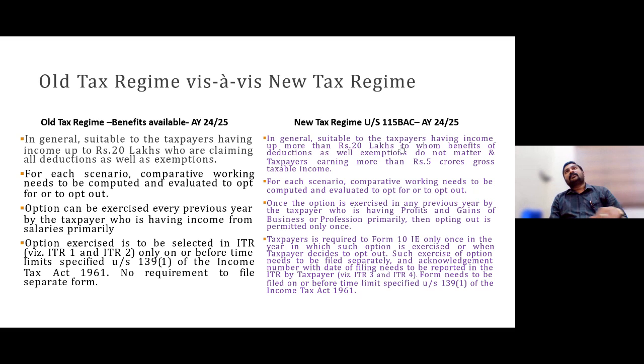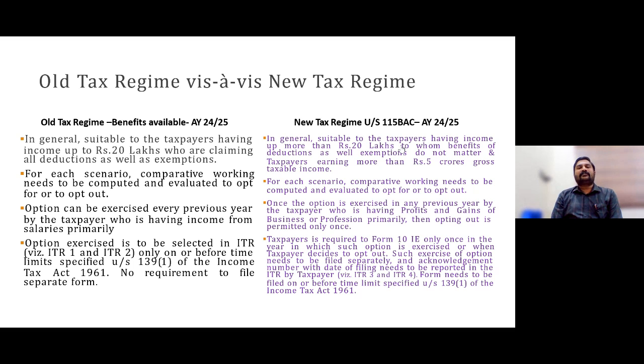Without which, if you are a late filer, a habitual late filer, then from this assessment year 24-25, if you are a non-tax-audit assessee and you approach your tax consultant after 31st of July, you cannot get those deductions and exemptions that we were mentioning earlier. You would be forced into the new regime.